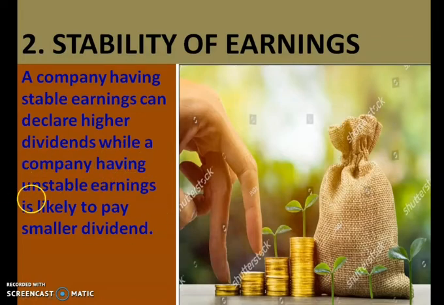So in such a case, the dividend which is paid out will be a smaller sum. So a company having stable earning will declare a higher dividend, and with unstable earning, a smaller dividend will be paid out.